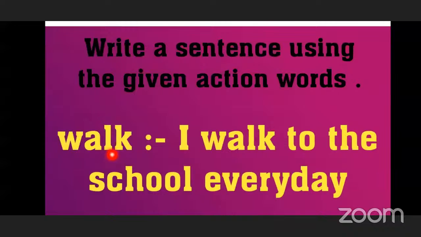The sentence is: I walk to the school every day. This is our sentence. You can frame some other sentence with the word walk, like snails walk very slowly, or you can write that I walk very fast. Anyway, you can make different sentences.